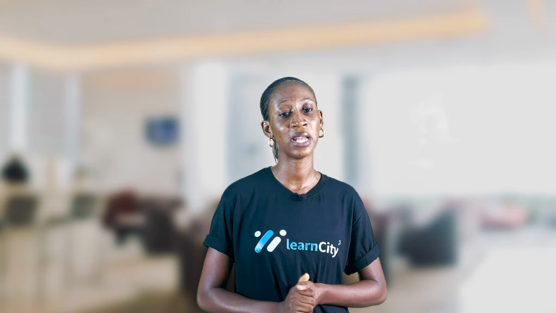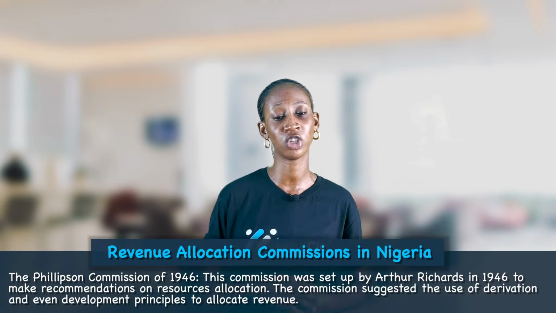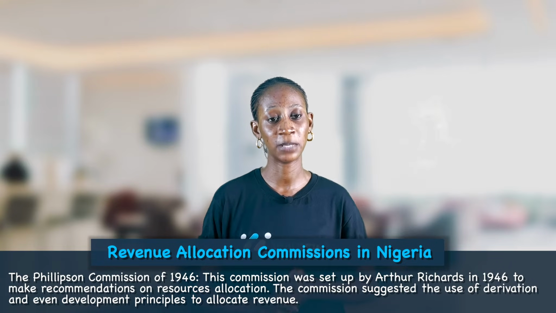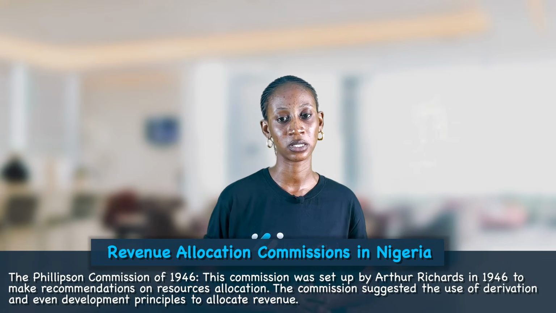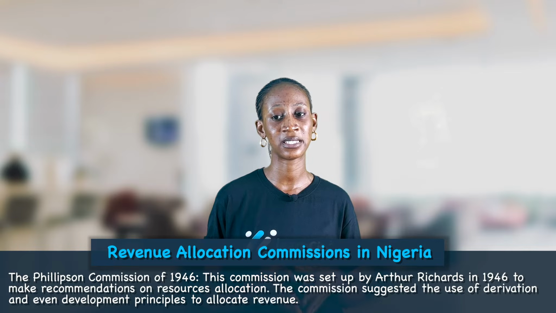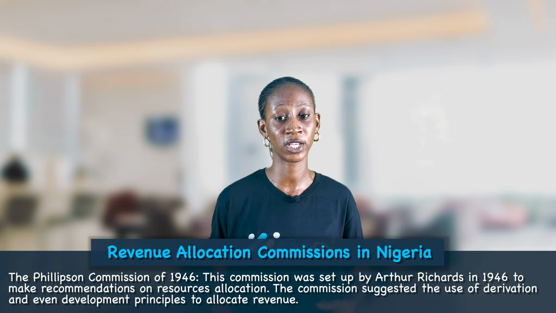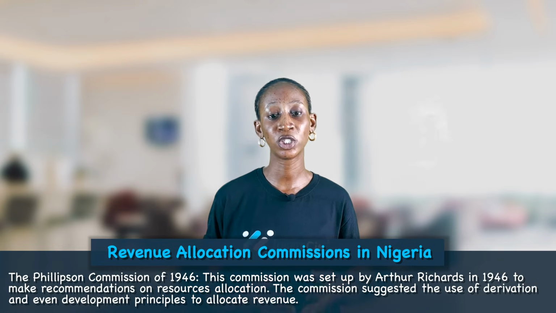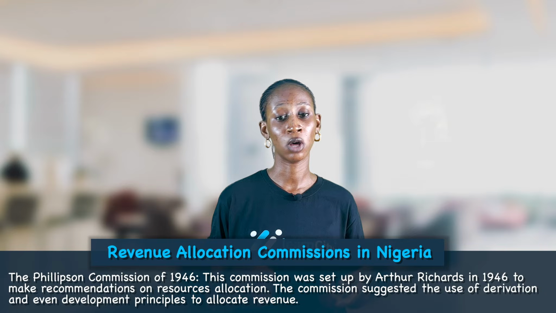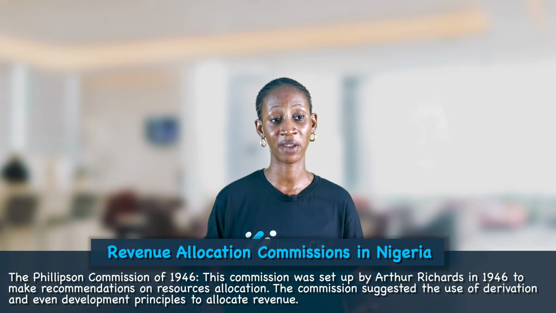The first we'll be looking at in this class is the Phillipson Commission of 1946. This commission was set up by Otto Richard in 1946 to make recommendations on resources allocation. The commission suggested that they should use the principle of derivation and even development to allocate resources.